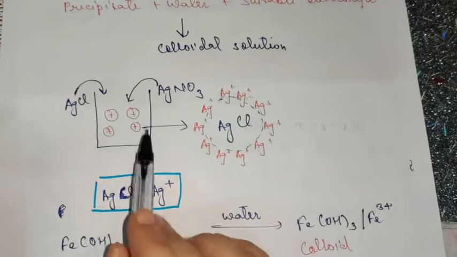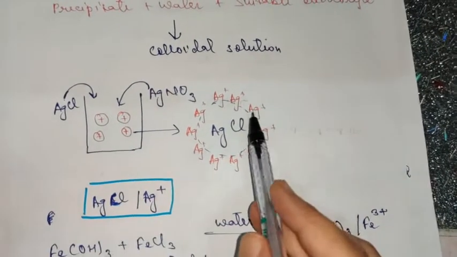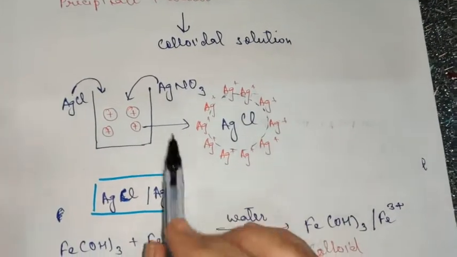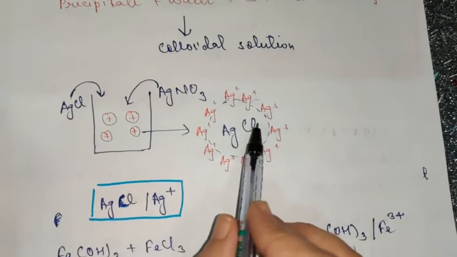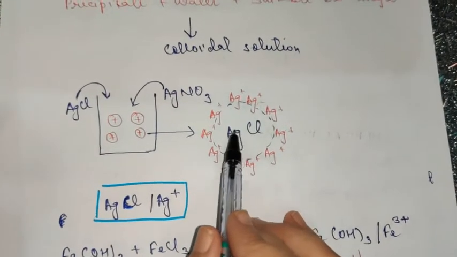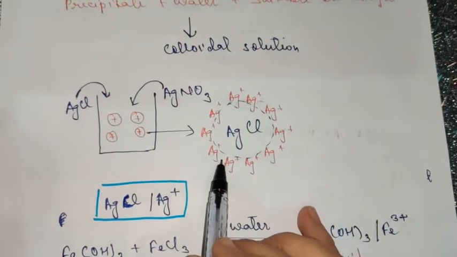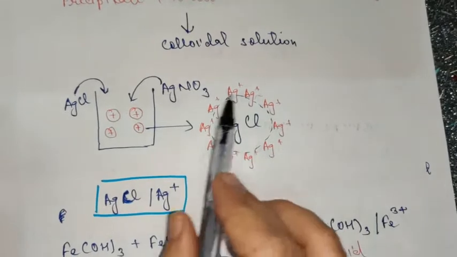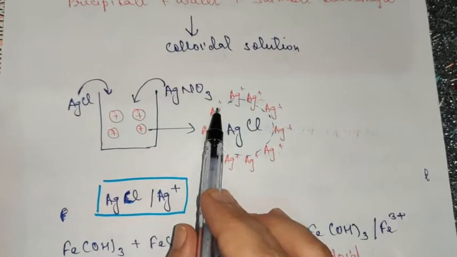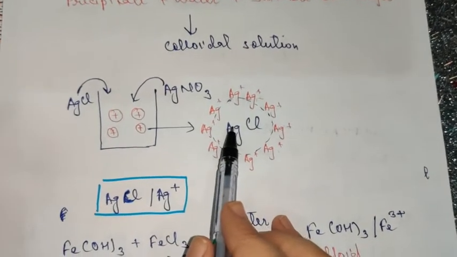As a result, they will not come close to each other, so no aggregation is possible. You can see here I have zoomed out this one particle to explain what actually happens. Here you can see a molecule of AgCl. Now what happens? Ag+ has adsorbed itself on this molecule. Now this whole molecule becomes positively charged. This happens due to preferential adsorption.